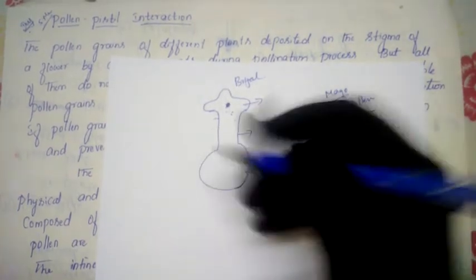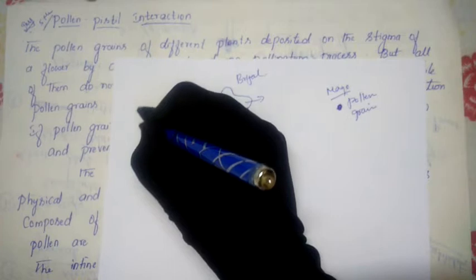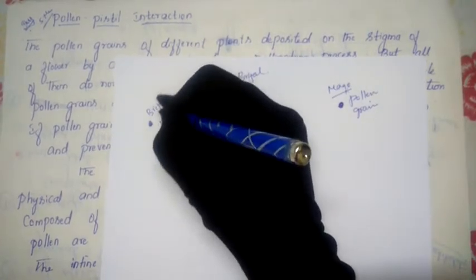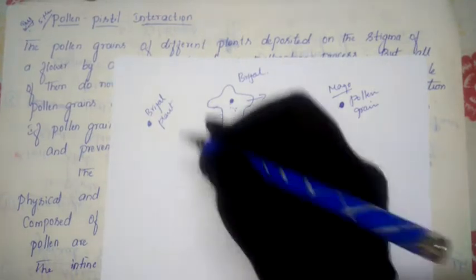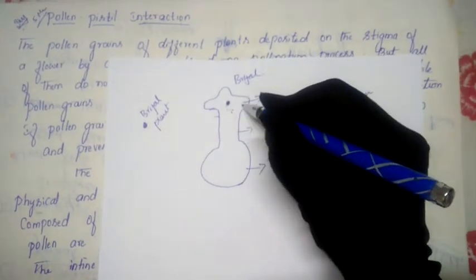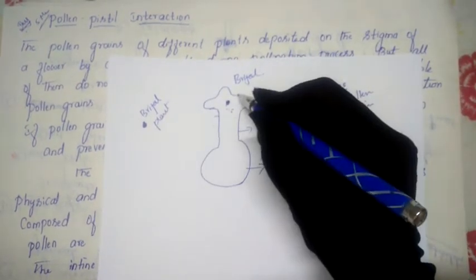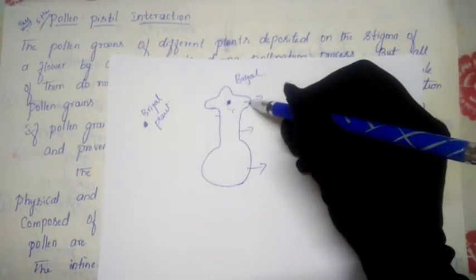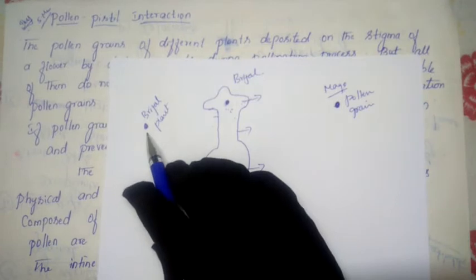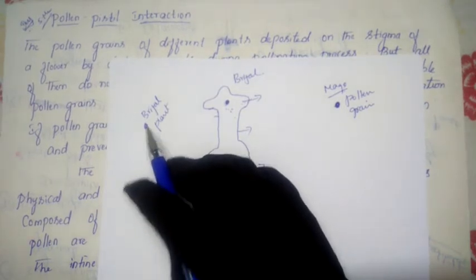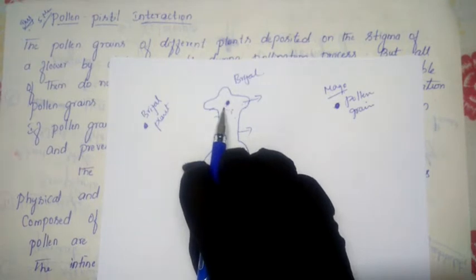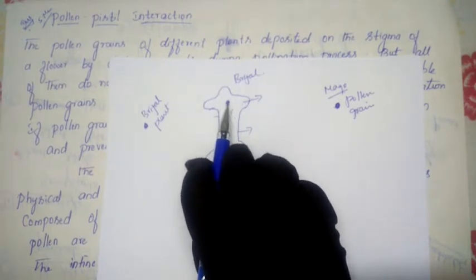Assume that this pollen grain belongs to the brinjal plant only. The same species, brinjal plant pollen grain, is present. So that time this stigma will accept this pollen. Why? Because this stigma also belongs to the brinjal species, and this pollen grain also belongs to the brinjal species. So it will accept it, because you belong to my species. That condition we call compatibility.